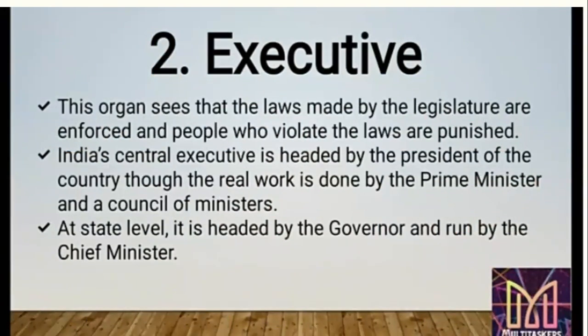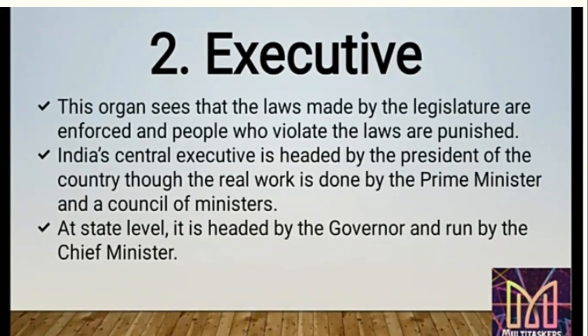Now, students, this organ sees that the laws made by the legislature are enforced, okay, and people who violate the laws are punished. Next, India's central executive is headed by the president of the country, though the real work is done by the prime minister and the council of ministers.